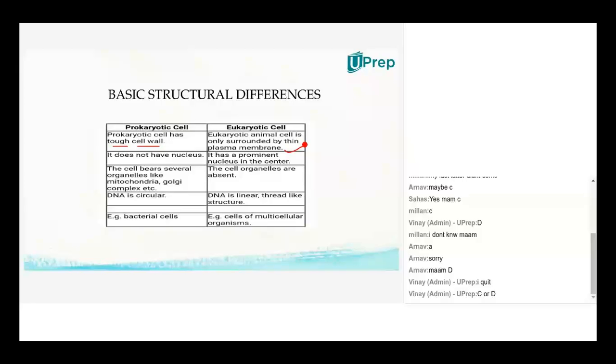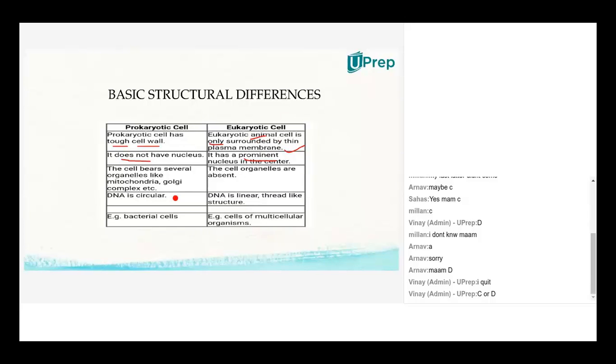Eukaryotic cells, if they are plant cells, will have cell wall and plasma membrane. Both the membranes will be there. But if the eukaryotic cell is an animal cell, they will have only the plasma membrane. The animal cell will not have cell wall. That's the basic difference. Then prokaryotes do not have a nucleus, and in eukaryotes they'll have a prominent nucleus.